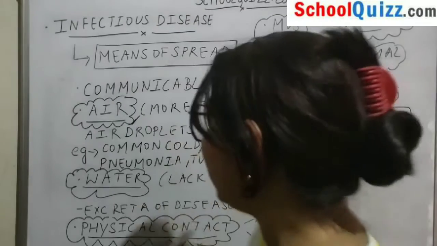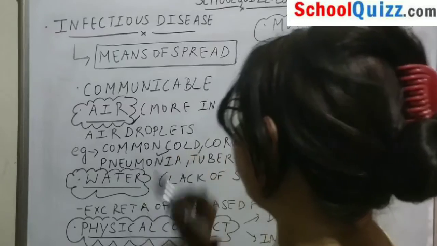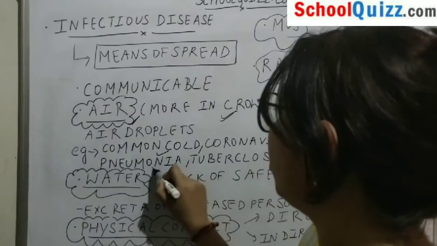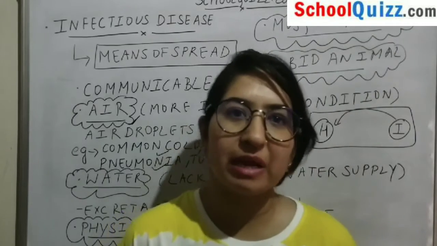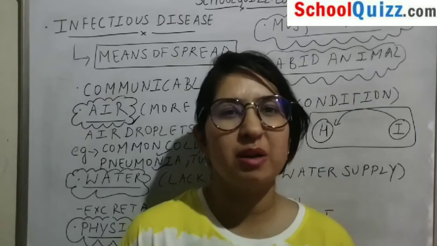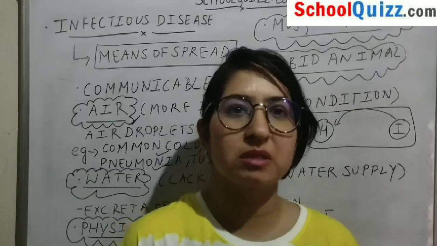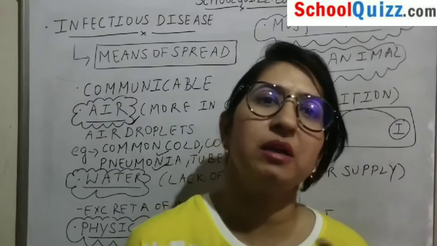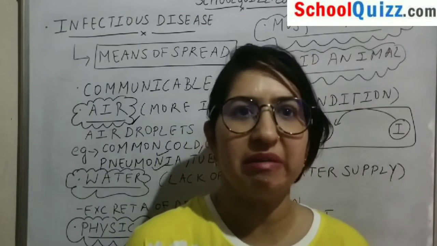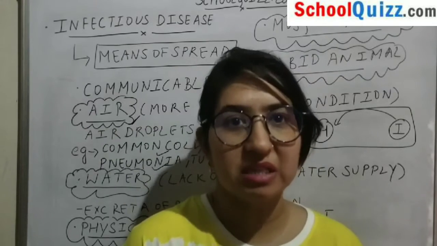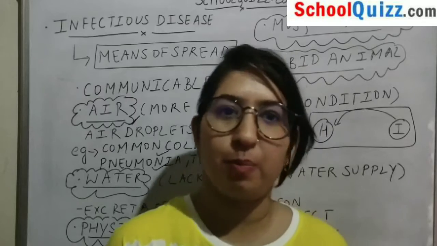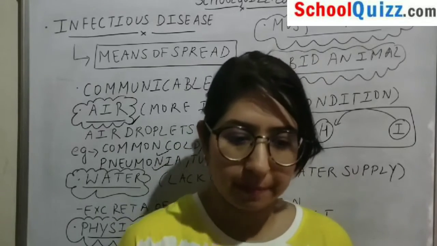Other airborne diseases can be common cold, pneumonia, and tuberculosis. Let me clarify that airborne diseases mainly attack our respiratory tract, so breathing difficulties are faced whenever a person has these disorders.